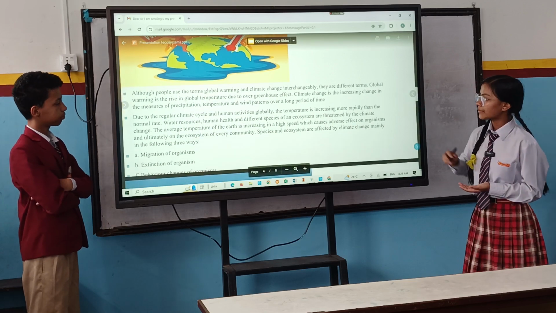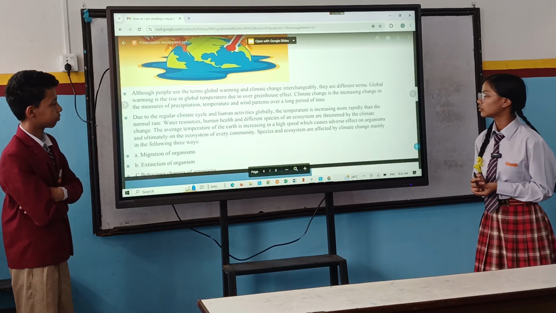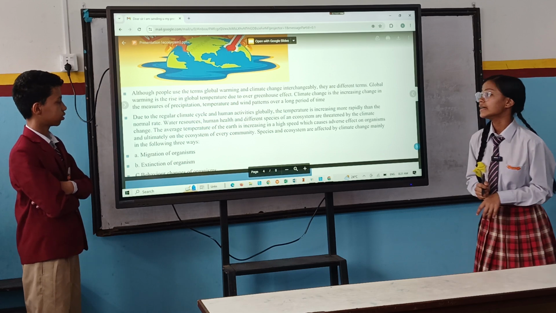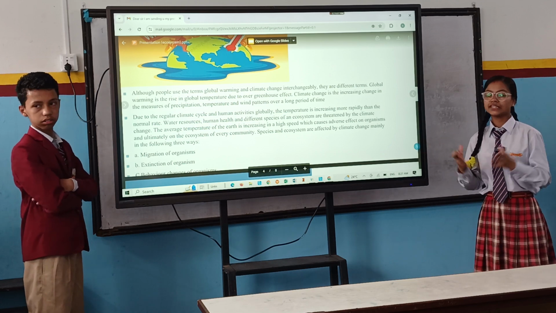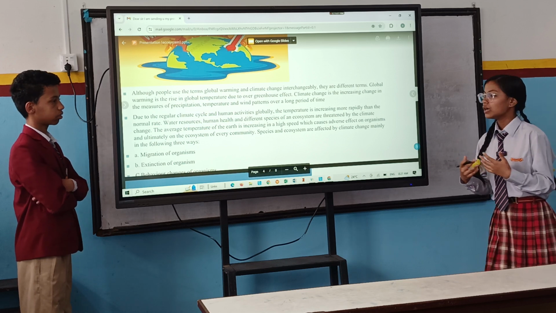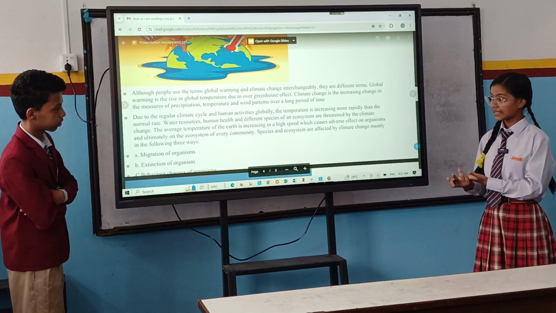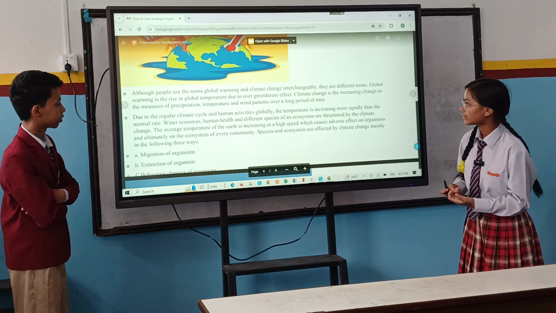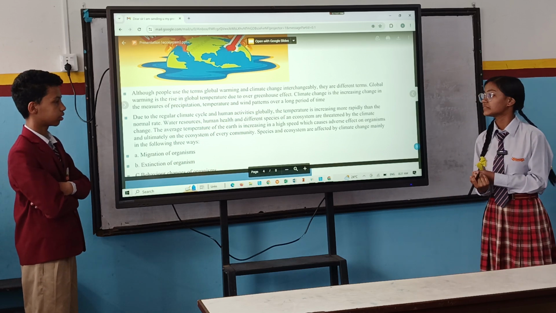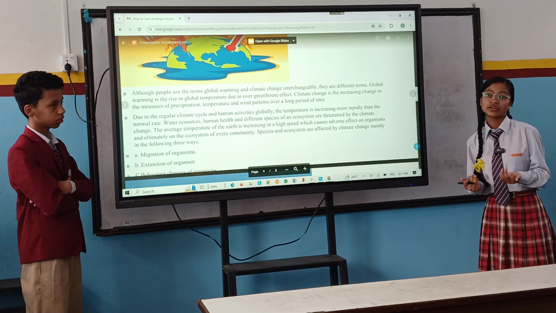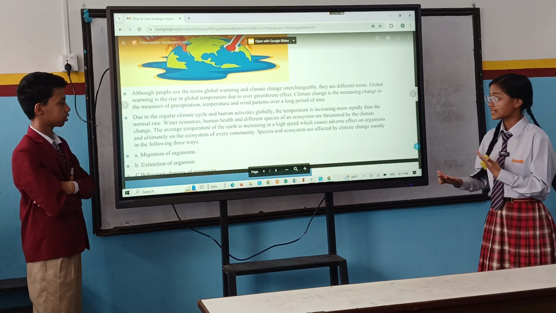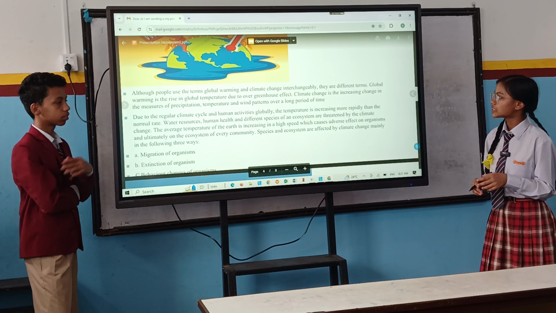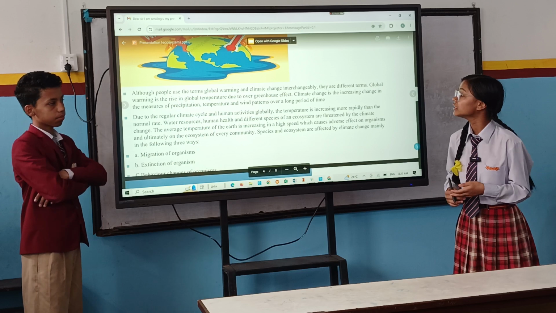And due to the regular climate cycle and human activities globally, the temperature is increasing more rapidly than the normal rate. That means nowadays we are feeling very hot. It is also due to our own negative activities. The regular climate cycle and our global activities are also responsible for the hotter seasons. And water resources, human health, and different species of an ecosystem are threatened by climate change.